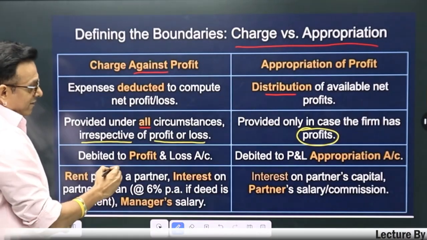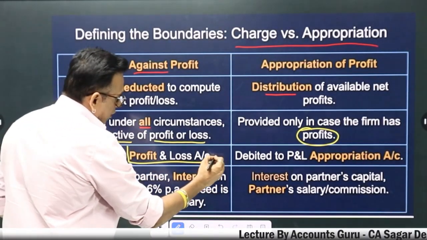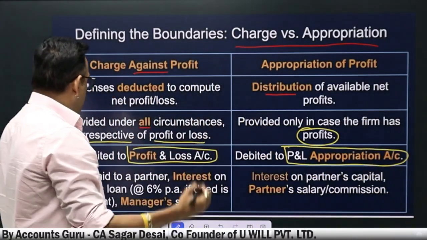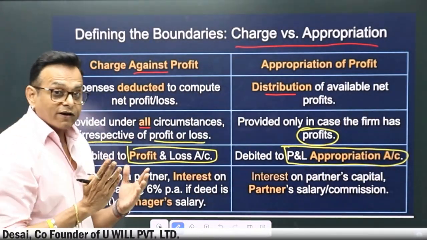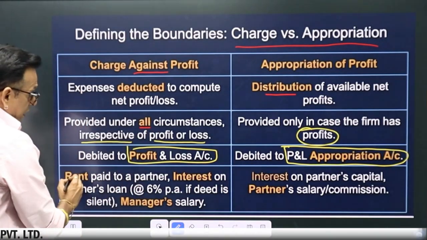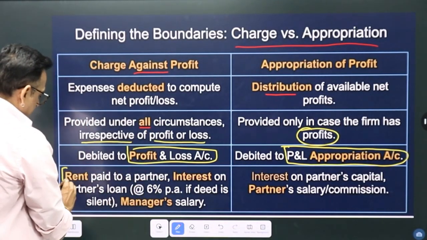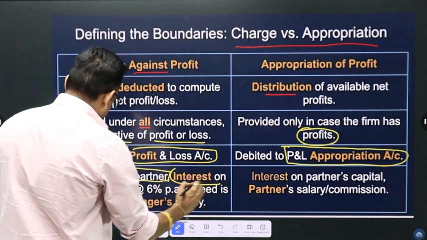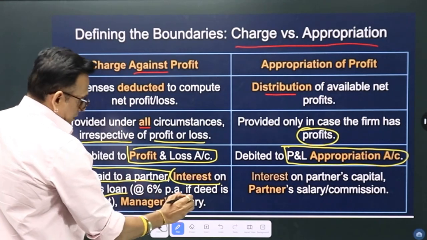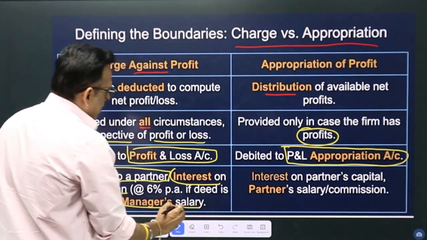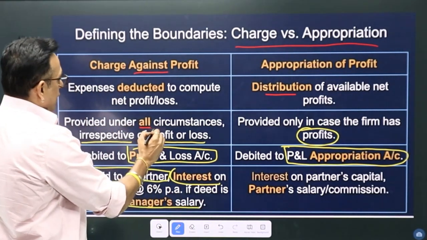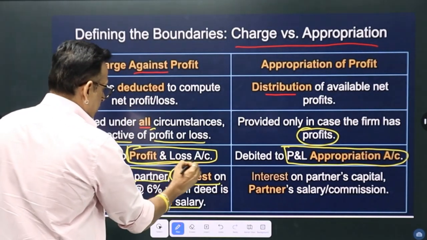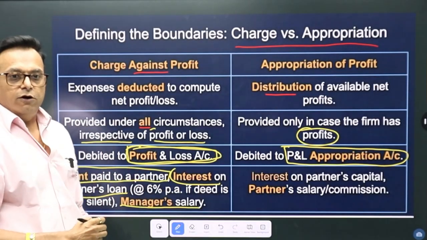Where are the charges debited? Debited to the profit and loss account. And here, appropriations are debited to the profit and loss appropriation account. Now, very interesting, because we are studying the chapter on partnership: rent paid to partner, interest on partner's loan and manager's salary, everything will be recorded in the profit and loss account.